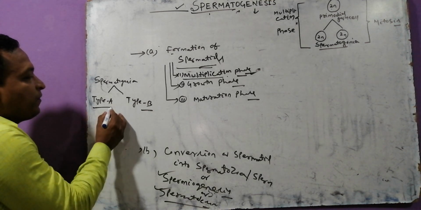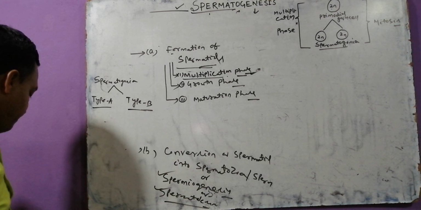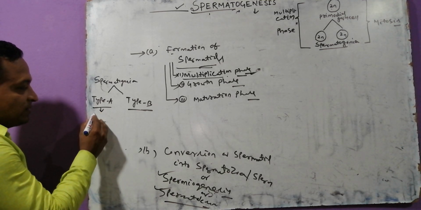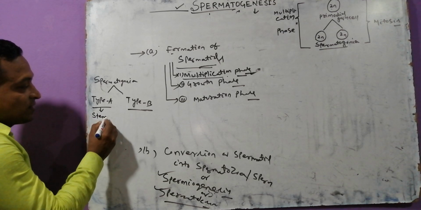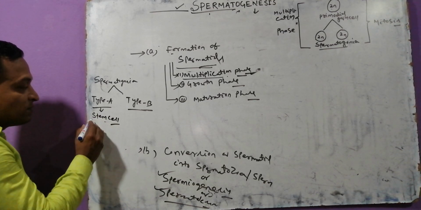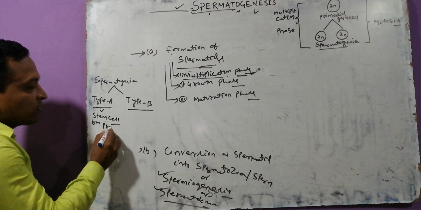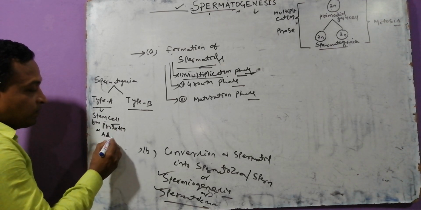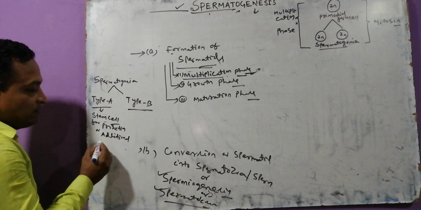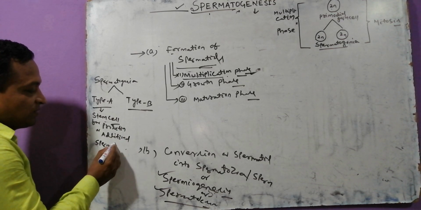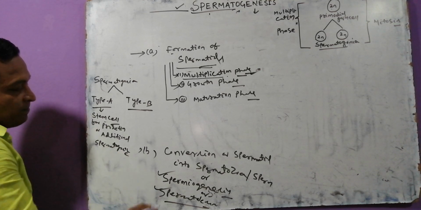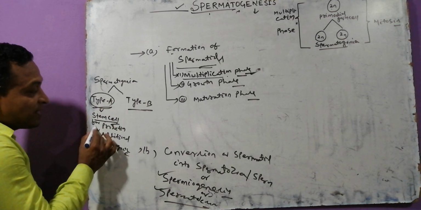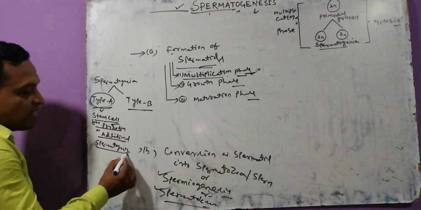Type A spermatogonia act as the stem cell for production of additional spermatogonia.